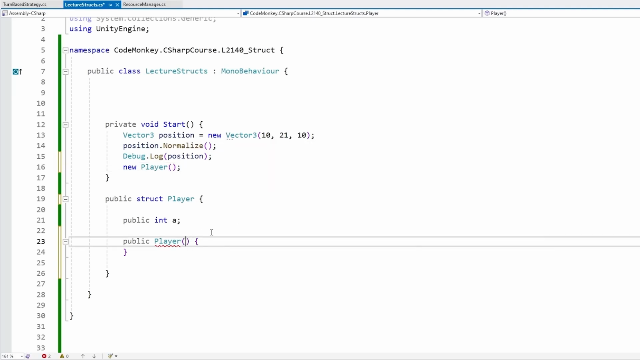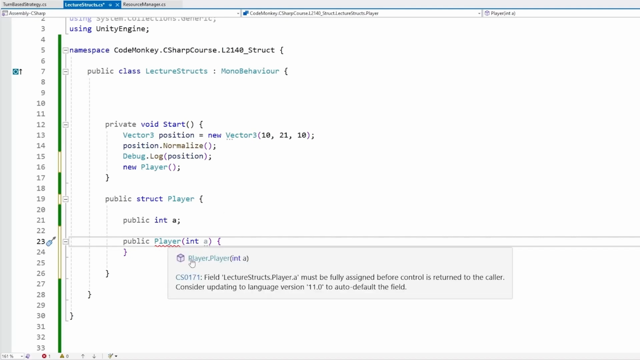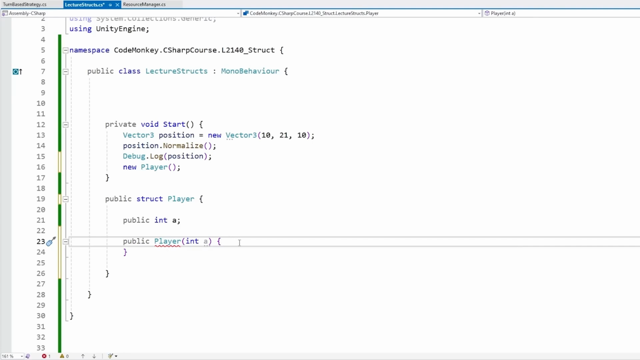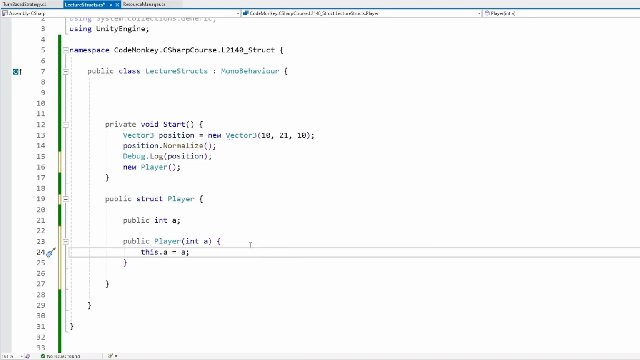So for the constructors, if we define any of them, it has to have some kind of parameter. So usually on the constructor, you add some kind of thing to initialize the actual struct itself. And then one common error with constructors is this one right here: all the fields must be fully assigned before control is returned to the caller. So if we define a constructor like this, we must initialize all the fields. So over here, this.a equals a, and yep, now it does work. So every constructor you make has to initialize every single field within that struct.